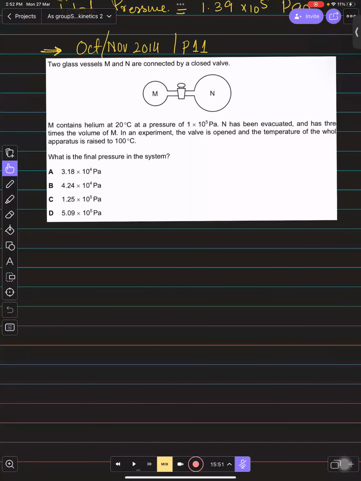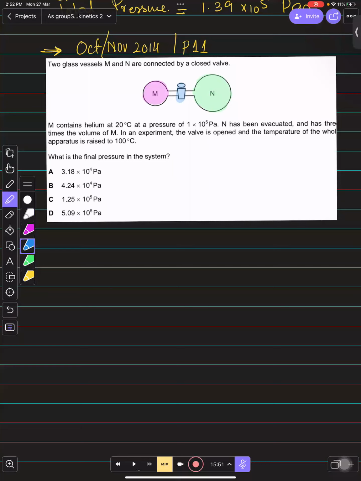चलो ये बच्चों, the question is here. They are saying that 2 glass vessels M and N. ये 2 ग्लास वेसल्स हैं आपके पास. एक आपके पास M है और एक आपके पास N है. This is M and this is N you have, right? So we have 2 glass vessels, and they both are connected, but they are connected by a closed valve. This is closed right now.